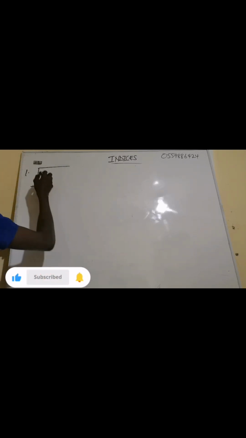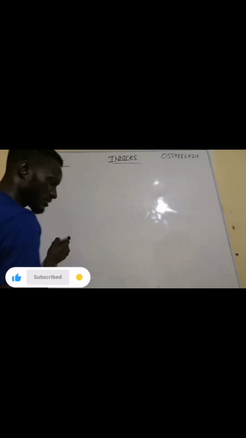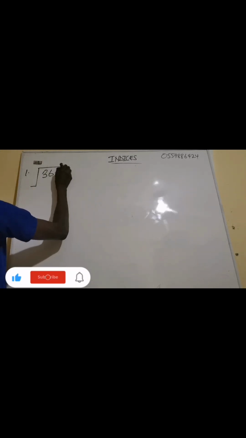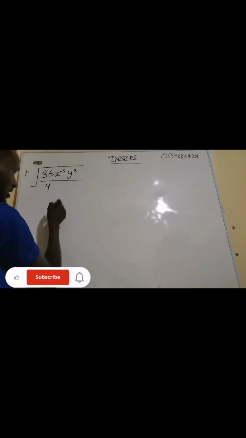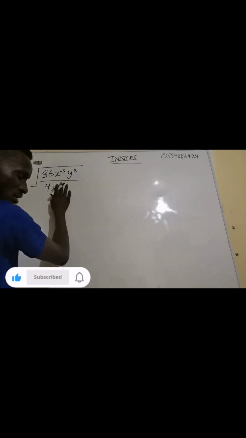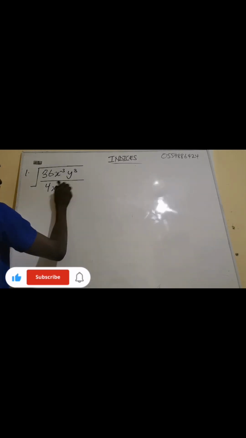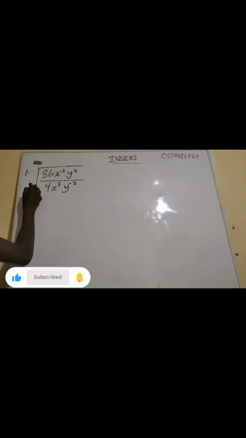If I have the square root of 36 x exponent minus 3, y x exponent 3, all divided by 4 x exponent 3, y exponent -3. Now we have a question like this. How are you going to solve?